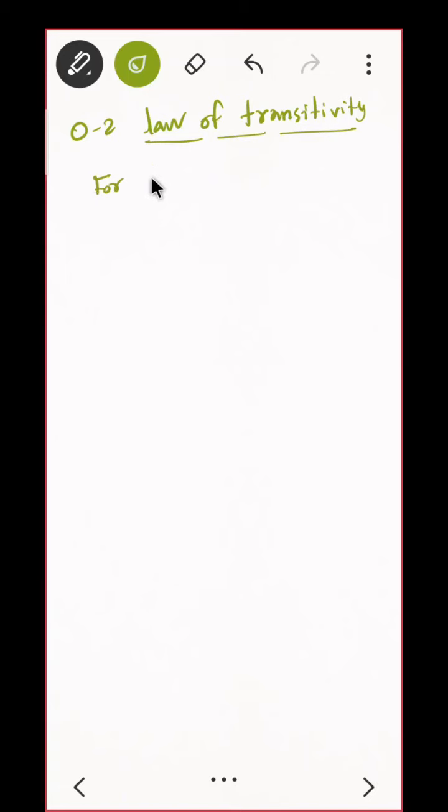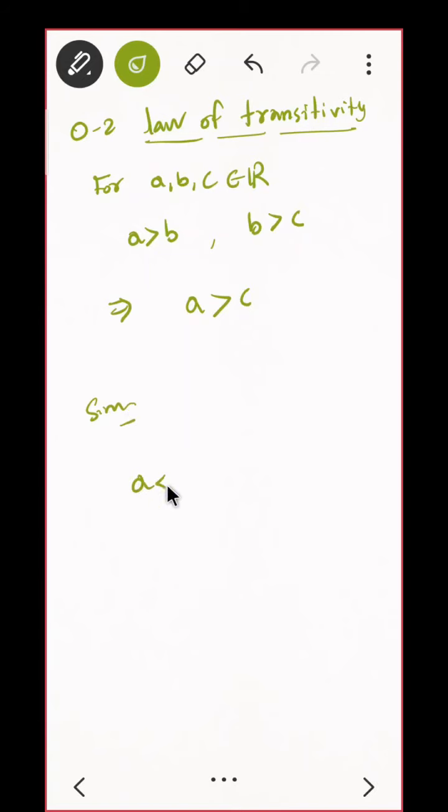If you take three numbers a, b, and c belonging to the real numbers, and you are given a is greater than b and b is greater than c, then what can you say? A will be greater than c. Do you agree? Same for less than also. Similarly, if a is less than b and b is less than c, then a is less than c. Is that clear? This is called transitivity.